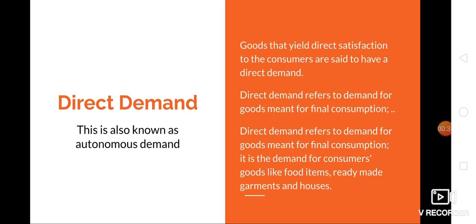This type of demand is also known as autonomous demand. When a commodity is demanded in order to satisfy human wants directly, it is called direct demand. It is also known as conventional demand. For example, demand for food, cloth, they have direct demand. Consumer goods all possess direct demand. In simple words, all those goods and services which are directly utilized by the consumer have direct demand.